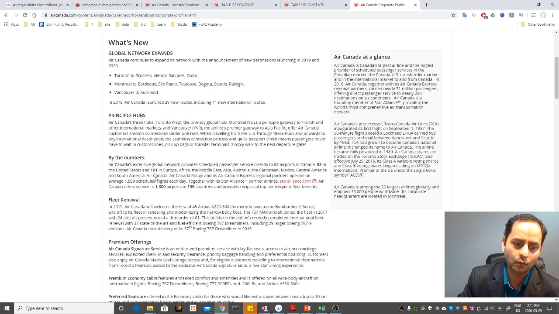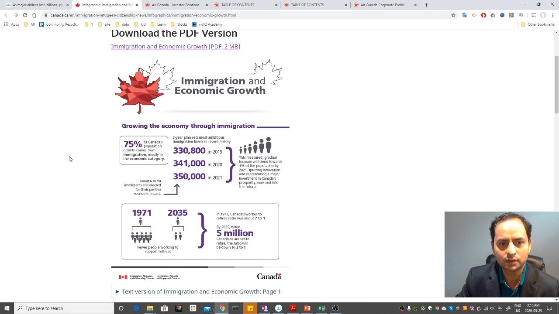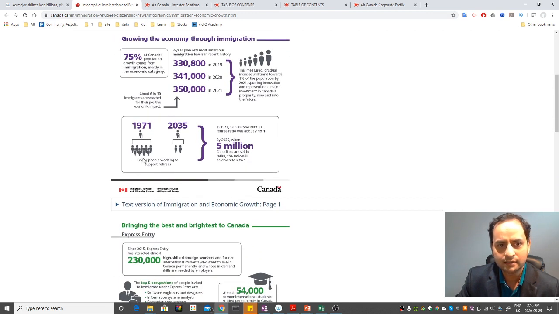Next, what about Canada? A lot of immigrants are coming to Canada, and that's what Canada.ca is saying. Let's see how the growth is. In 1979, there were fewer people working to support the retirees. The target is to have less retirees depending on more working people, so the ratio would be 2 to 1 rather than 7 retirees to 1.